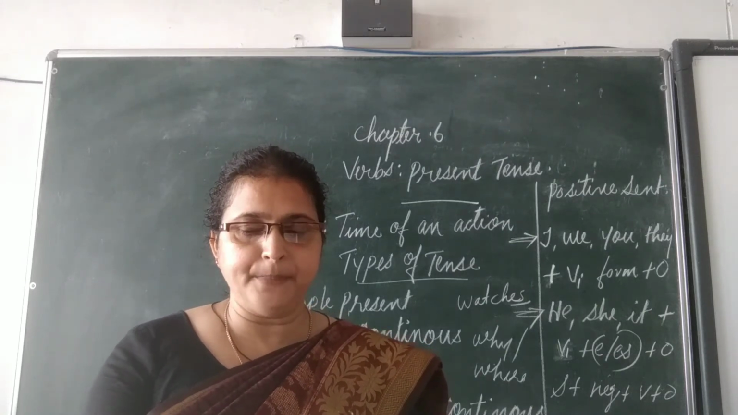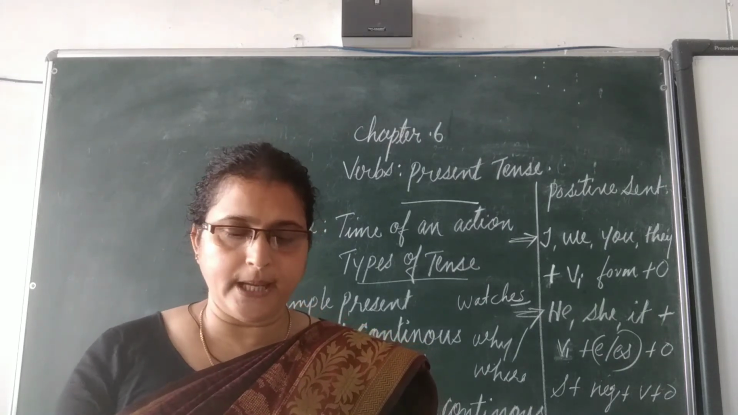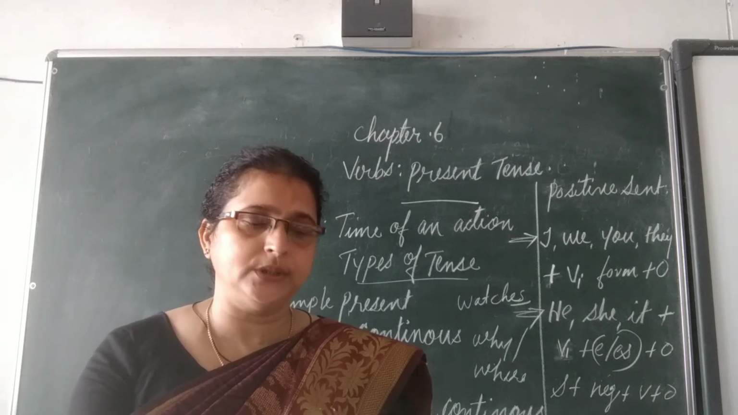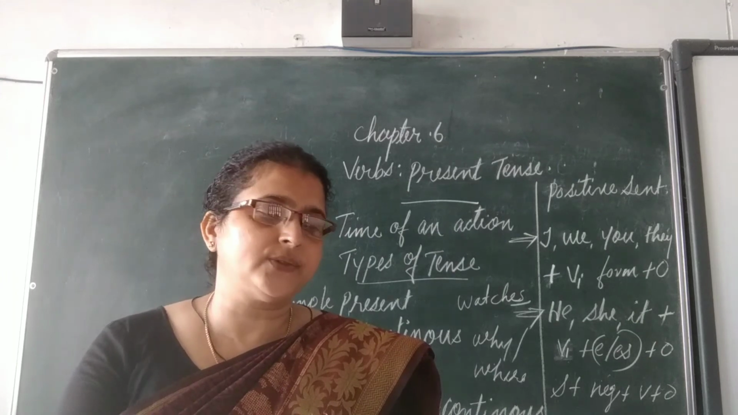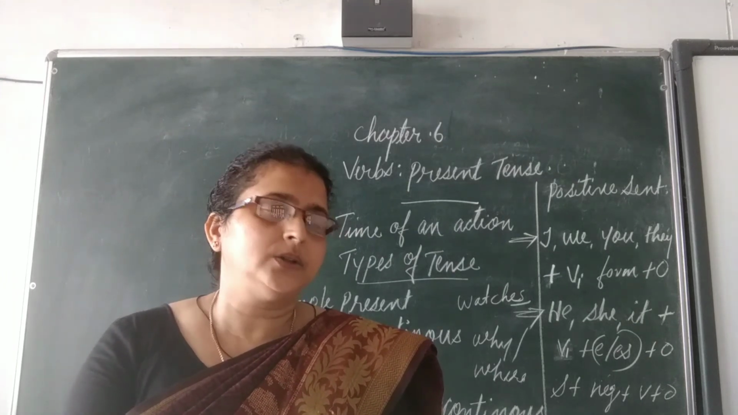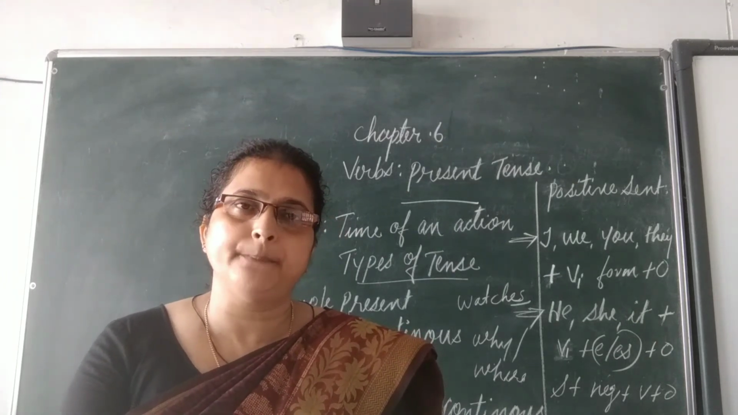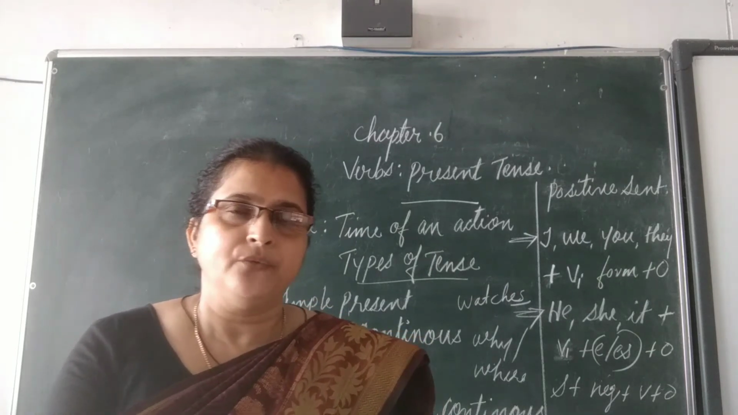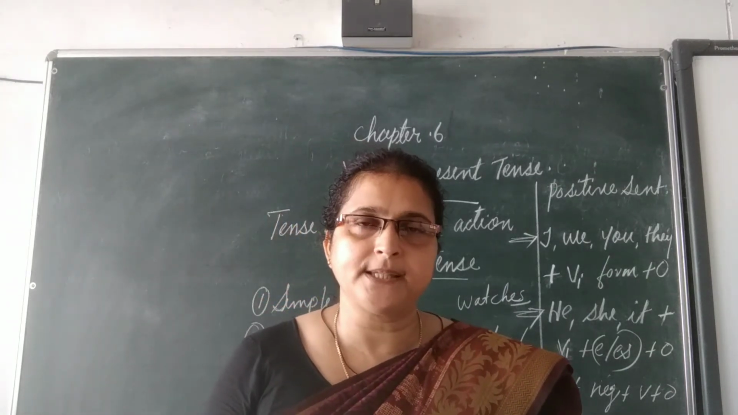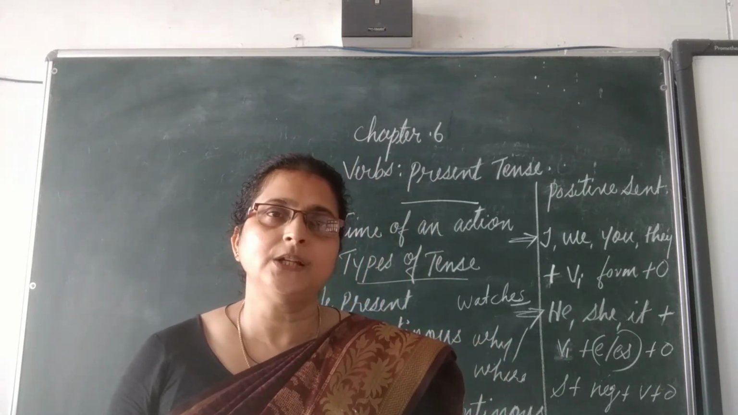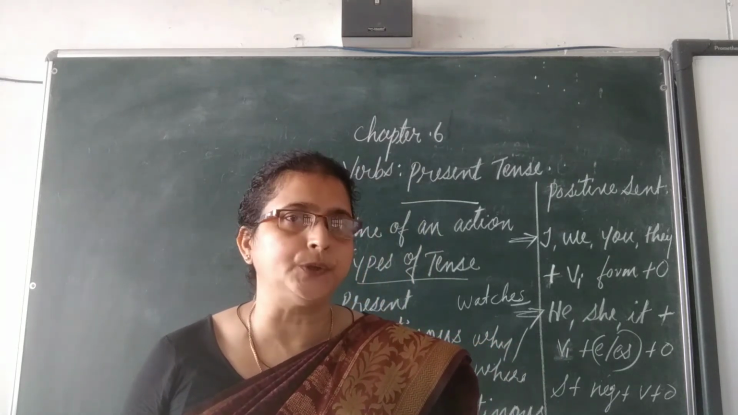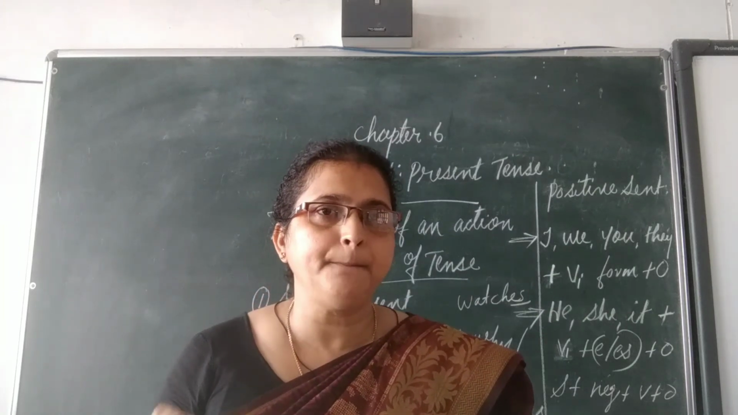We use simple present tense to talk about general truth, habitual action, rituals or customs, or characteristics. To talk about the characteristics, we use the simple present tense. So for example, for general truth: the sun rises in the east. It's a general truth. We use simple present tense.